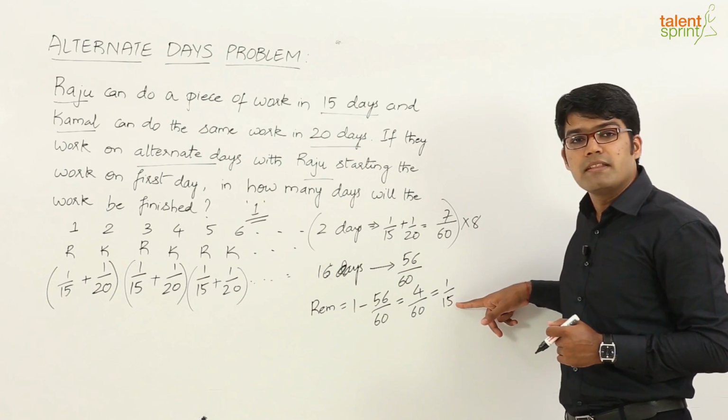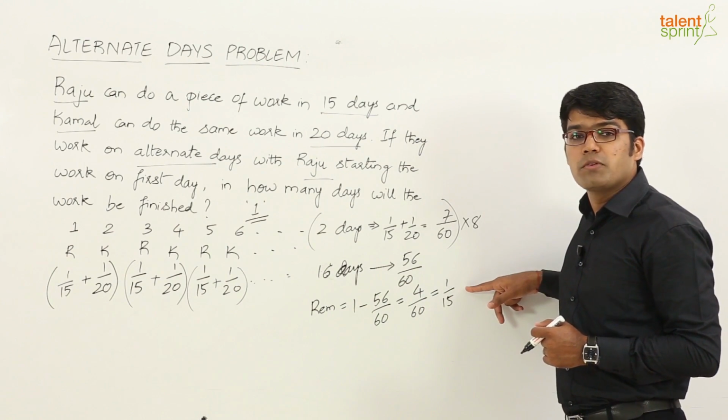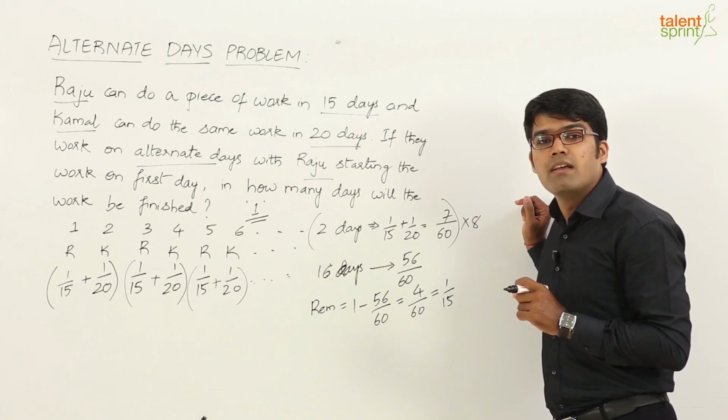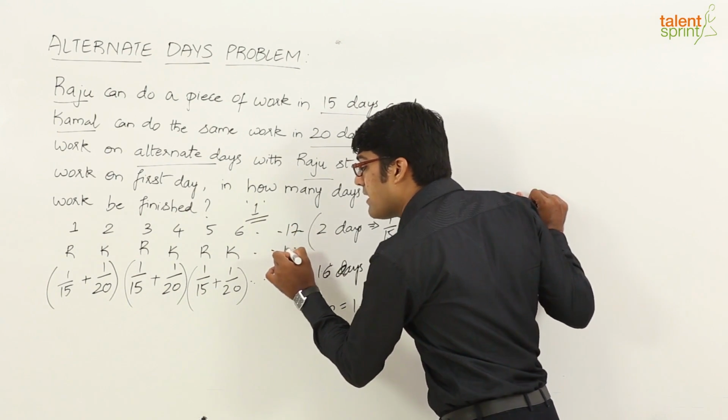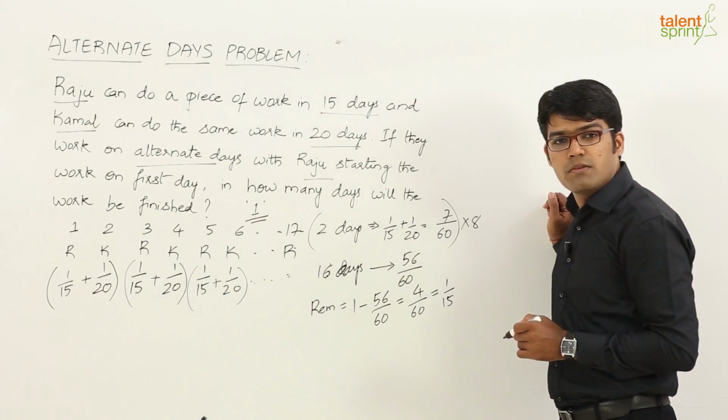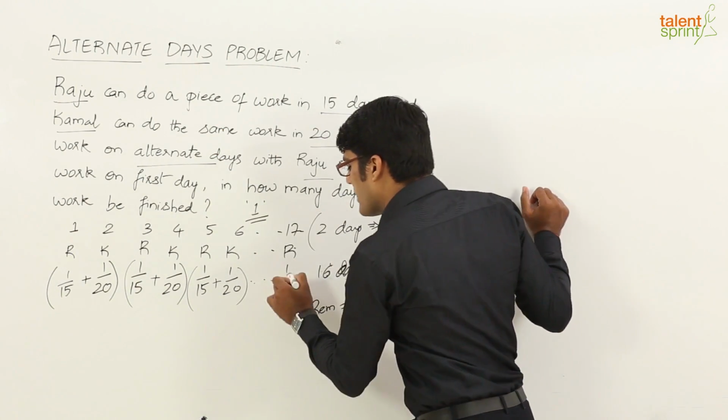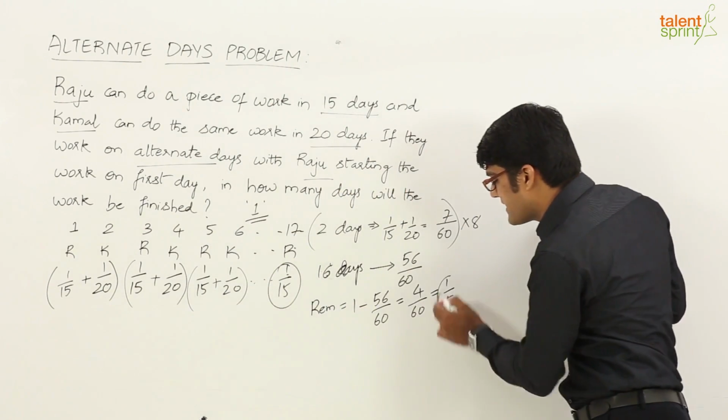But then 1 by 15th is left over. Now this part of the work should be done on the 17th day. Who will come on 17th day, right? If the cycle continues, on the 17th day we'll have Raju trying to finish the work. How much can Raju do in one day? 1 by 15th, which is what is left over in this case.